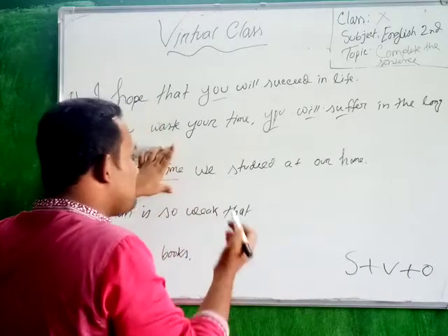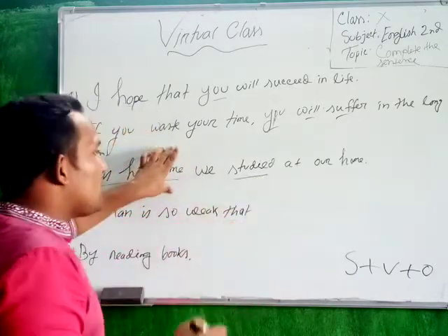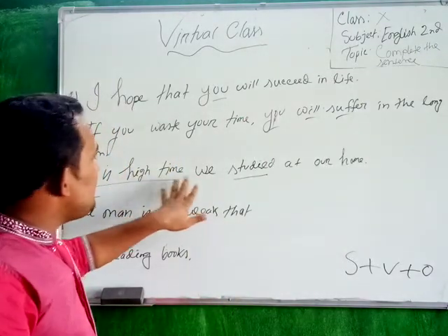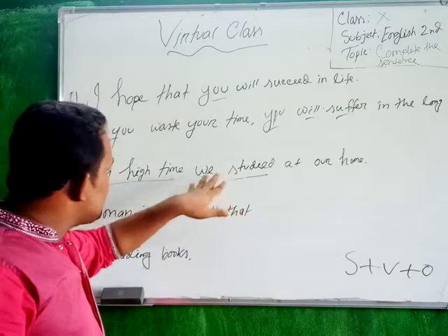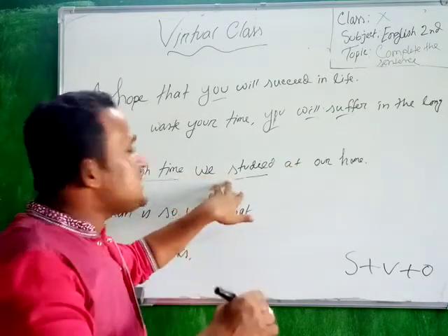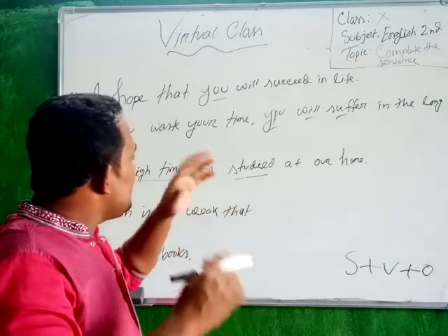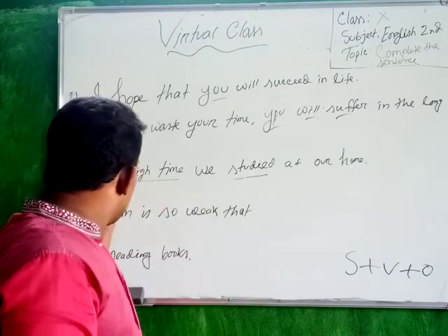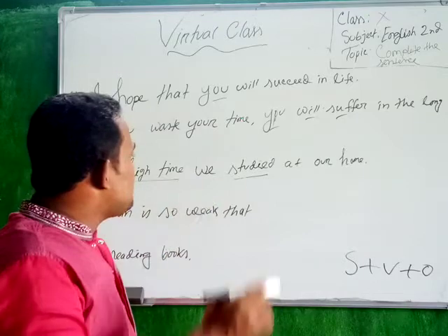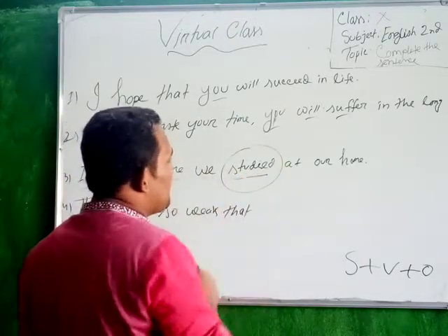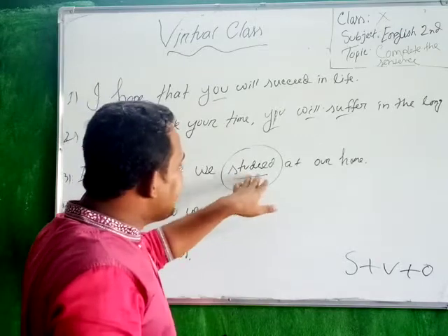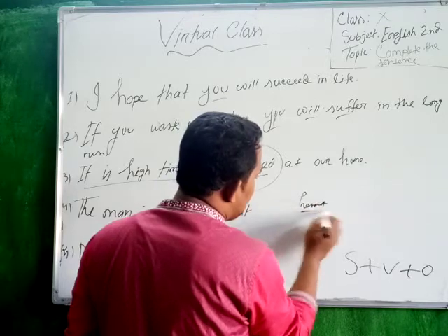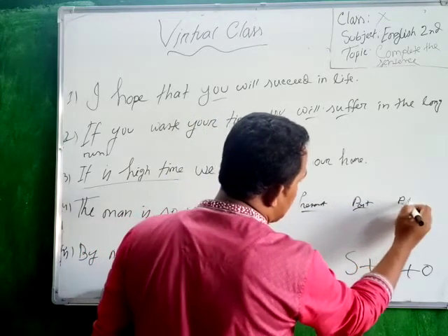But you must always put the past simple, or past form, of the verb. For example, it's high time we study at home, or it is high time we did our job, or we worked hard, or we studied hard. That means when you find "it is time" or "it is high time", you have to put the past form of the verb. Study is the present form, studied is the past form. If I write down here: present, past, past participle.